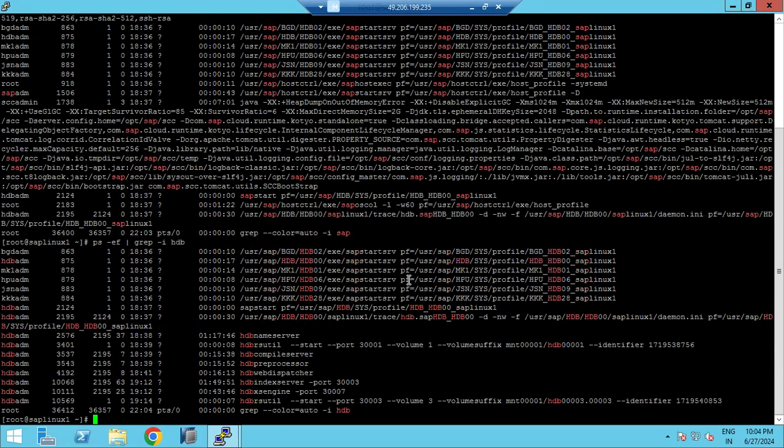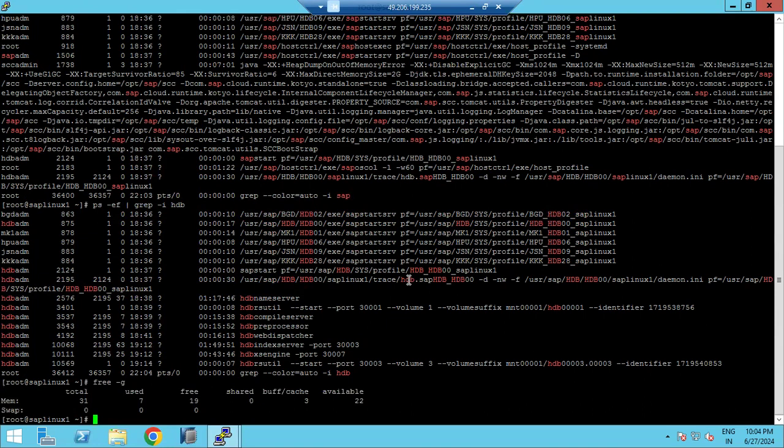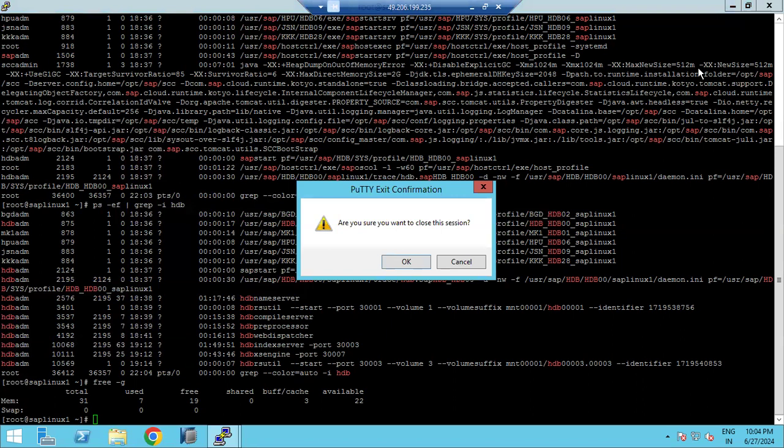In the Linux system, do we need to log in as root only? No, any user you can log in, but currently in our practice server I'm allowing you to log in via the root user, the super user. In which situation do we need to log in through SID ADM?